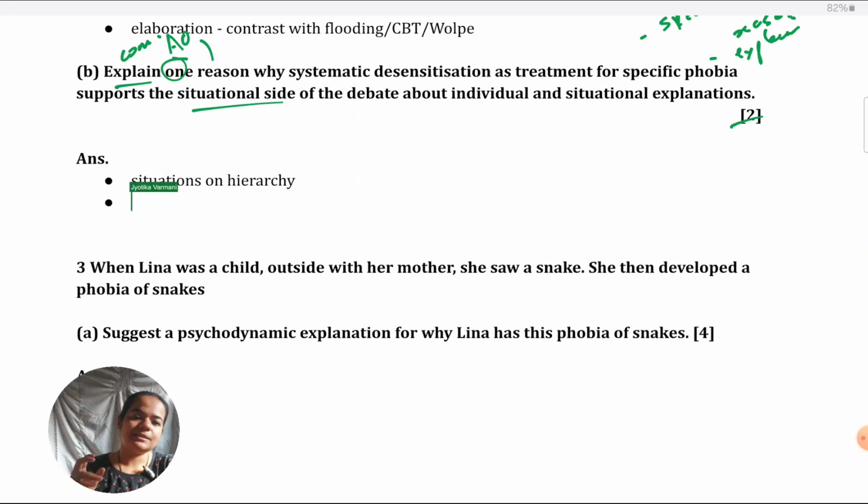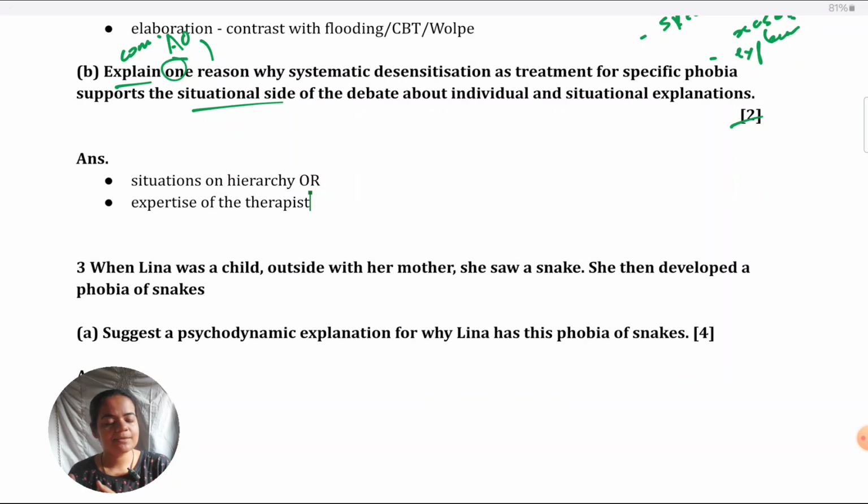Besides that, if you see, this treatment is very contingent on the expertise of the therapist. The client has to prepare a hierarchy in conjunction with the therapist. So though the therapist does not prepare the hierarchy by themselves and force it on the client that you have to practice this, they guide the client totally on how to prepare the hierarchy, how to give the ratings, then how to practice it.